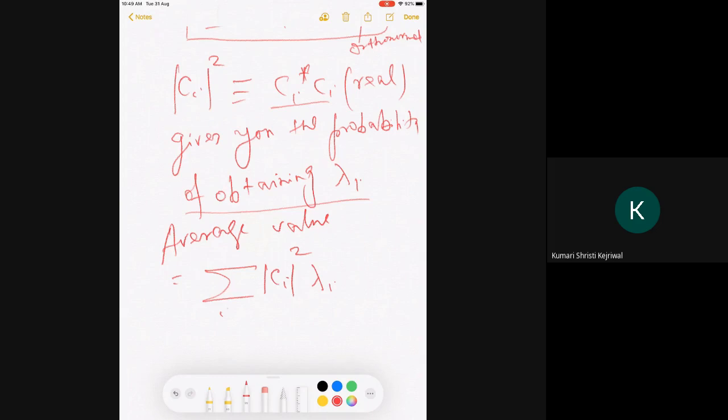So this is the average value of the measurement A. I hope it is clear to all of you, this part. Please ask question. I am getting only lambdas, and I am telling this is the average. So this is basically the arithmetic probability. Sir, average value of A, I mean, you mean to say the dynamical observable corresponding to A, the average value of that will be this sum, right? Yeah, that's right.